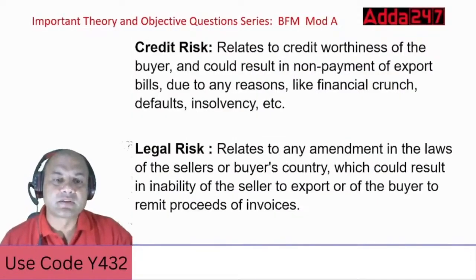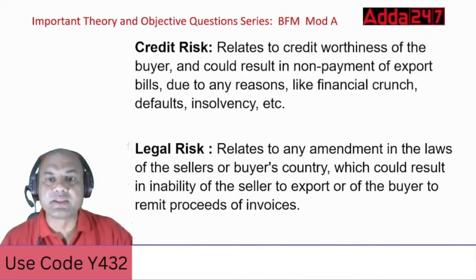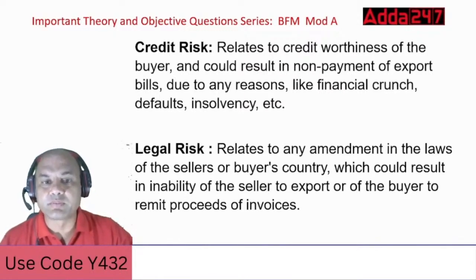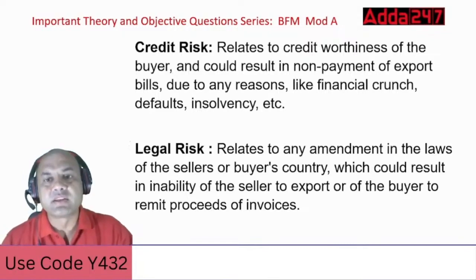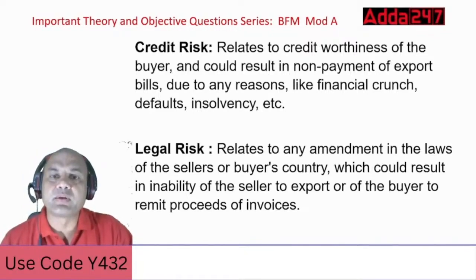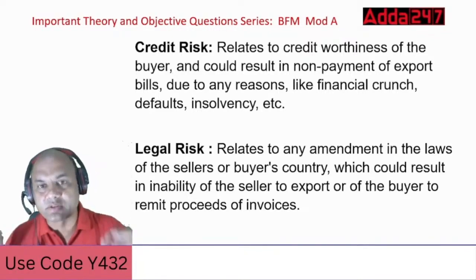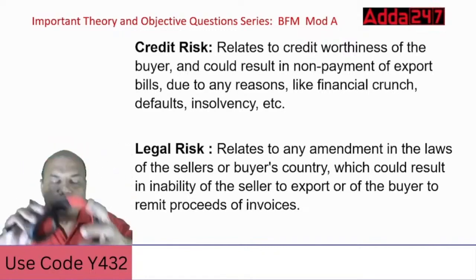Credit risk. Now what is credit risk? See here, always remember credit risk relates to the credit worthiness of the buyer, could result in non-payment of the export bills due to any reason like financial crunch, default, insolvency, and anything. Now understand, one important point: credit risk is always related to two aspects.